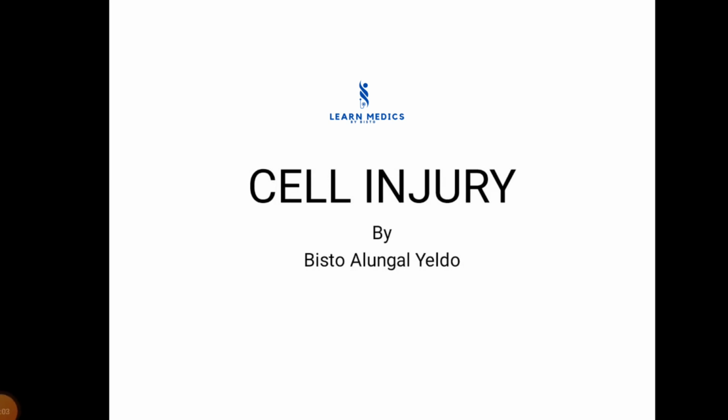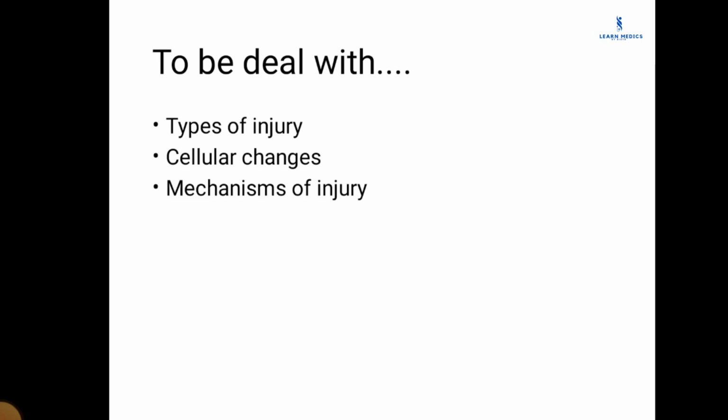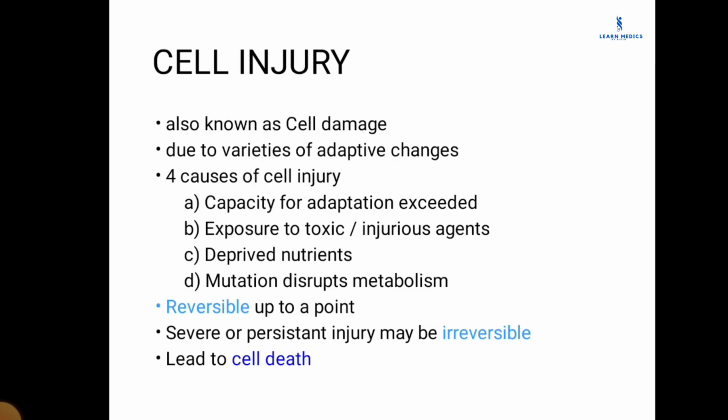Today we are going to deal with cell injury. In this module, we are going to deal with types of injury, cellular changes and mechanisms of injury. Cell injury is also known as cell damage. It occurs due to a variety of adaptive changes that occur in a cell.